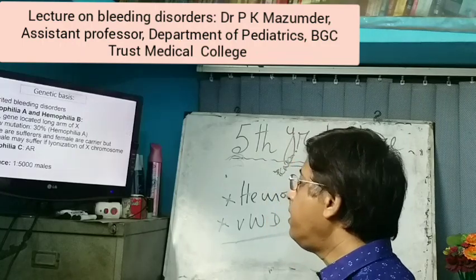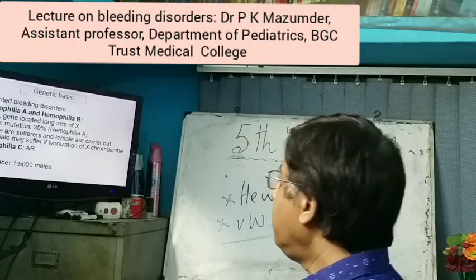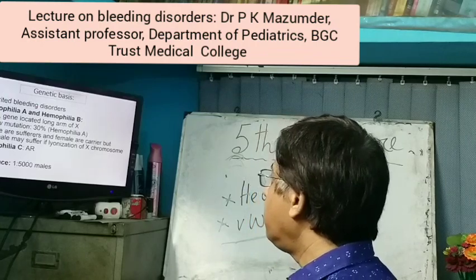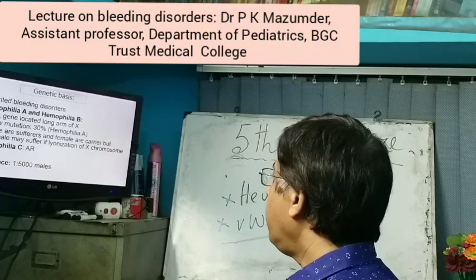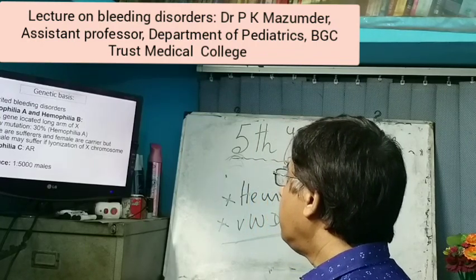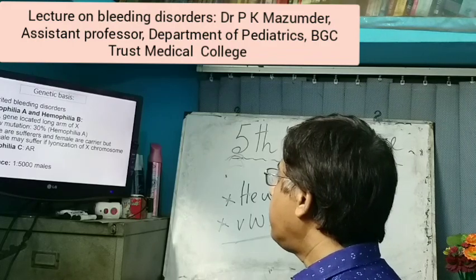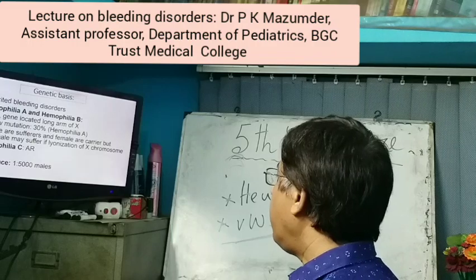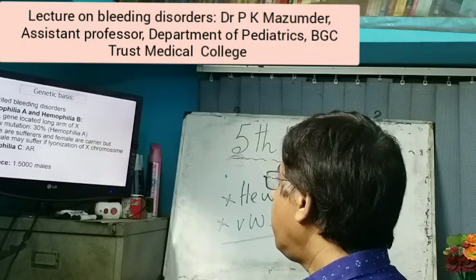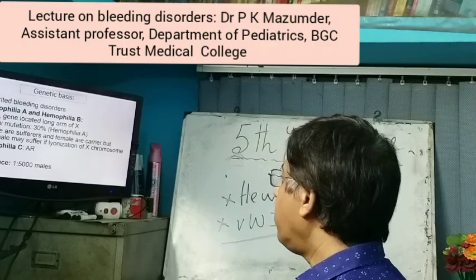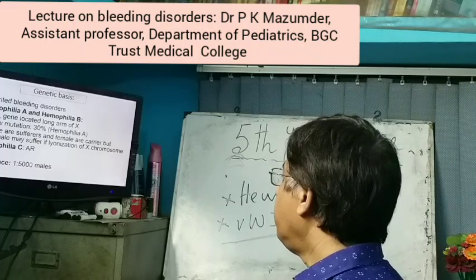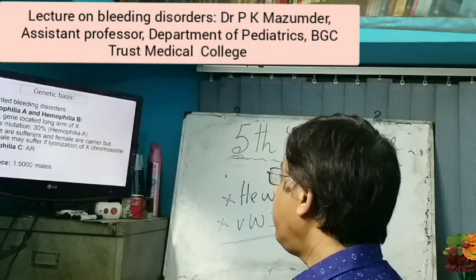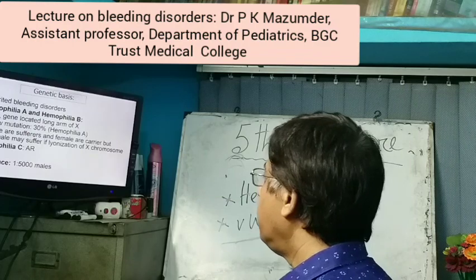Now, the genetic basis of hemophilia. Hemophilia A and hemophilia B are inherited bleeding disorders. These are X-linked recessive disorders, with the gene located on the long arm of the X chromosome, but a new mutation may occur in 30% of cases of hemophilia A. In that case, you may not get a family history.